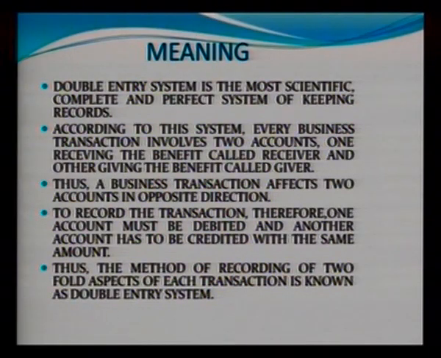Hello viewers, double entry system is the most scientific, complete and perfect system of keeping records. According to this system, every business transaction involves two accounts. One receiving the benefits, called the receiver, and the other giving the benefits, called the giver. Thus a business transaction affects two accounts in opposite directions. To record the transactions, therefore, one account must be debited and another will be credited. Thus the method of recording the two aspects of each transaction is known as double entry system.